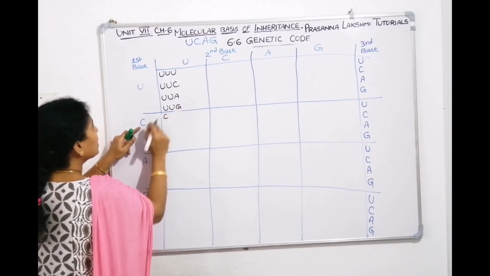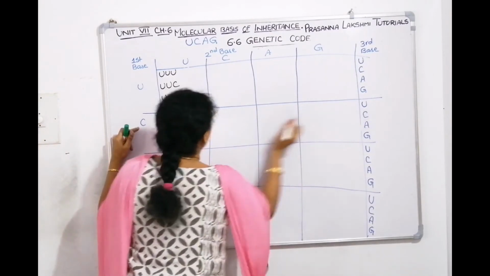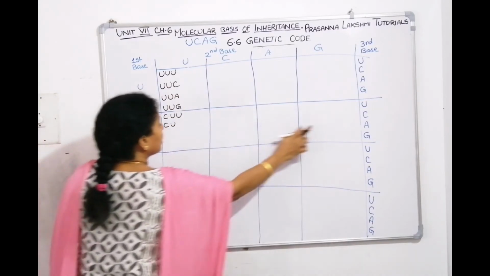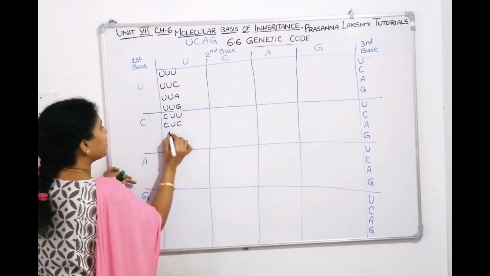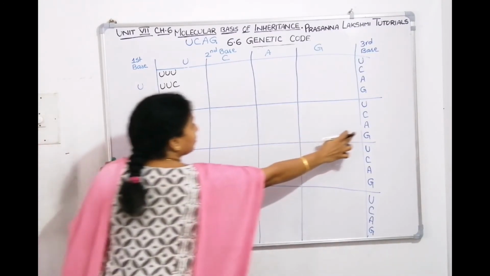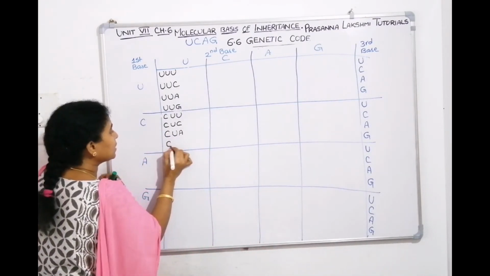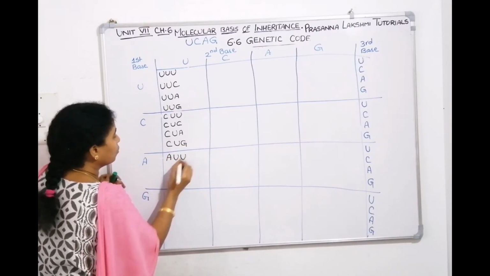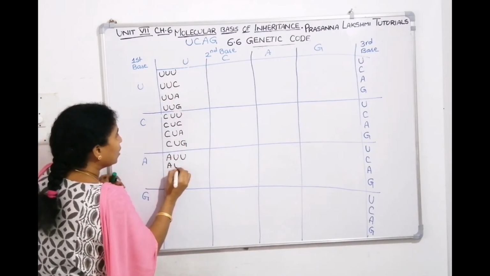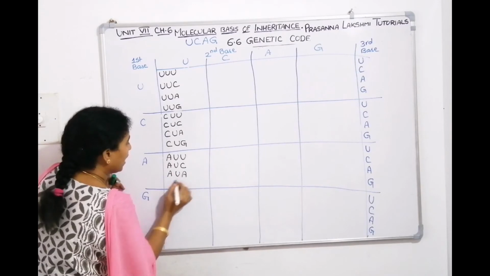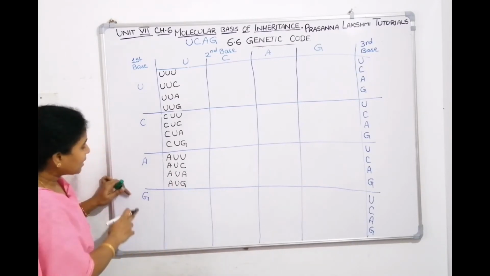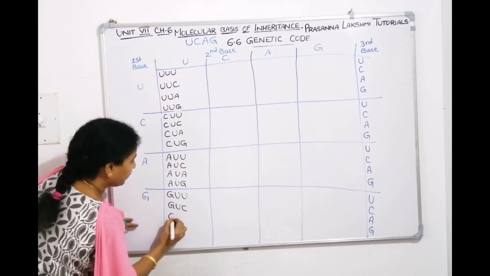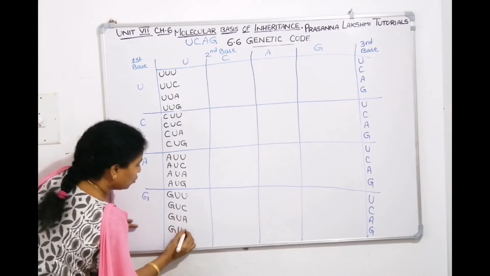Now work out here. First base is C, second base is U, third base is U. Again, first base is C, second base is U, the third base is C. Again C, U, A. Again C, U, G. Now here if you go A, U, U, A, U, C, A, U, A, A, U, G. Now the last one, G, U, U, G, U, C, G, U, A, G, U, G.